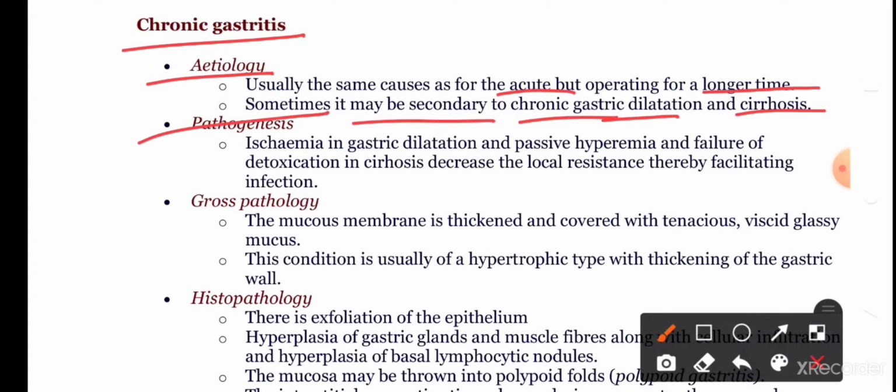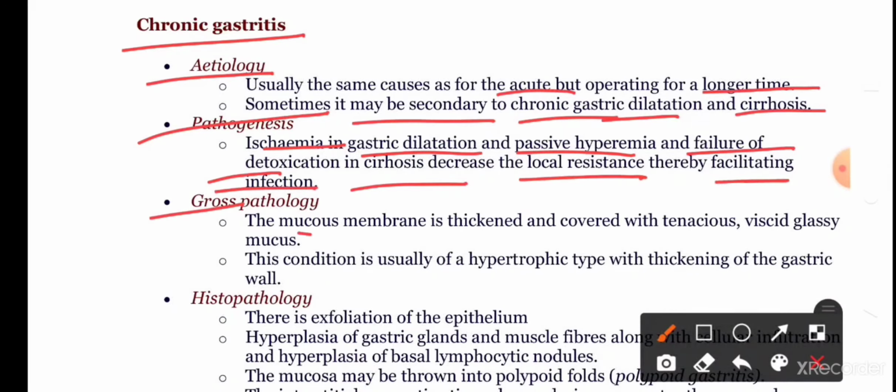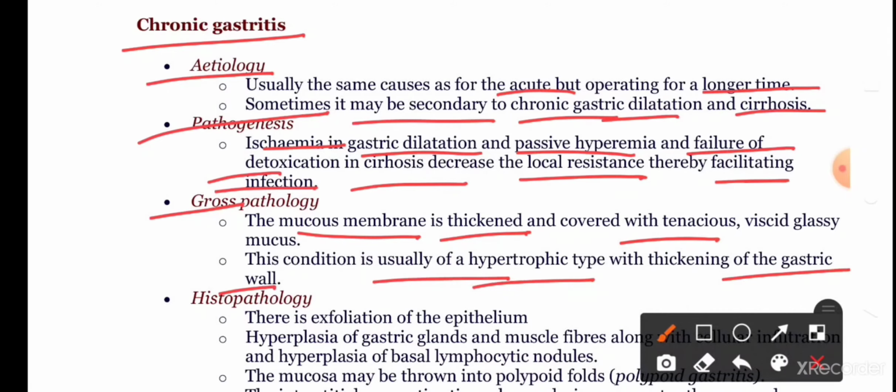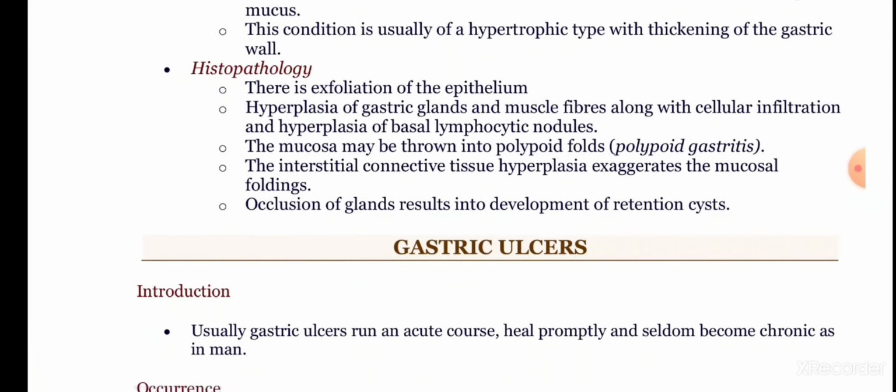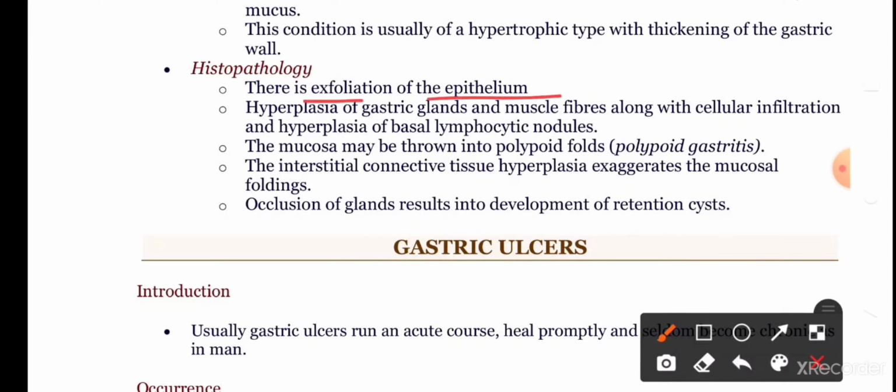Now let us come to the pathogenesis. Ischemia in a gastric dilation and passive hyperemia and a failure of detoxification in cirrhosis decrease the local resistance, thereby facilitating the infection. Grossly, the mucous membrane is thickened and covered with tenacious, viscid, glassy mucus. This condition is usually a hypertrophic type with thickening of the gastric wall. Histopathology includes exfoliation of the epithelium, hyperplasia of gastric gland and muscle fibers along with the cellular infiltration.